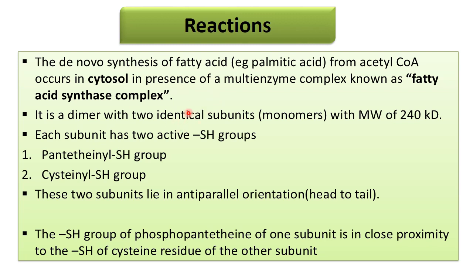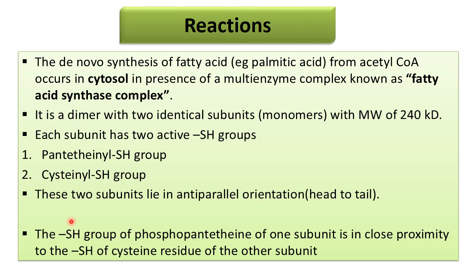Now we come to the reactions. For the de novo synthesis of fatty acid, we take the example of palmitic acid. It is synthesized from acetyl coenzyme A in the cytosol, in the presence of a multi-enzyme complex known as the fatty acid synthase complex. This complex is a dimer with two identical subunits, and each subunit has two active SH groups, the pantetheinyl SH group and the cysteinyl SH group.